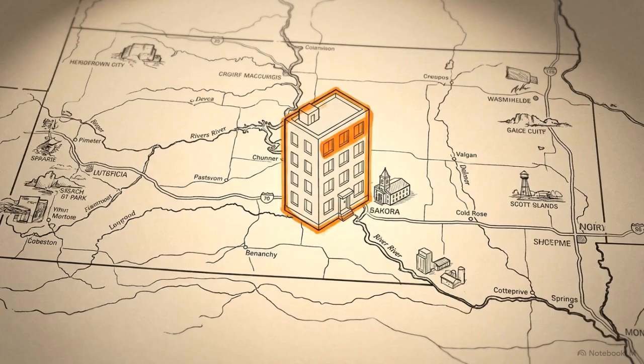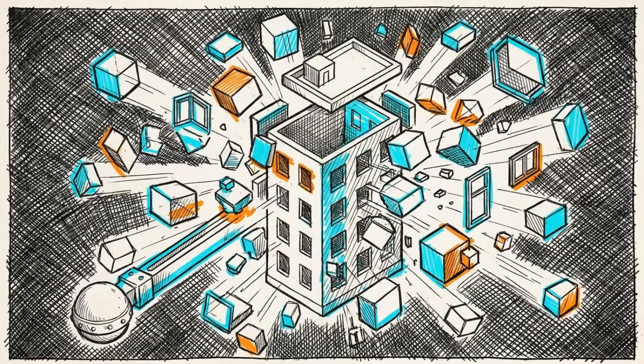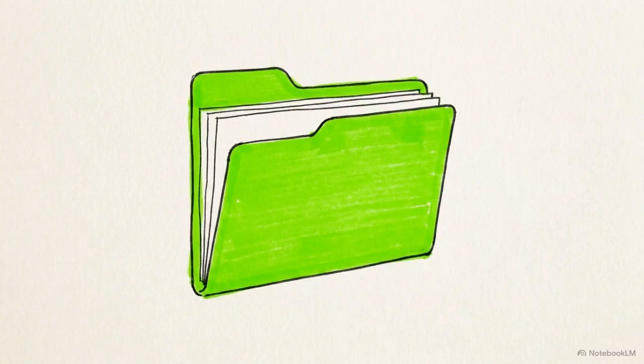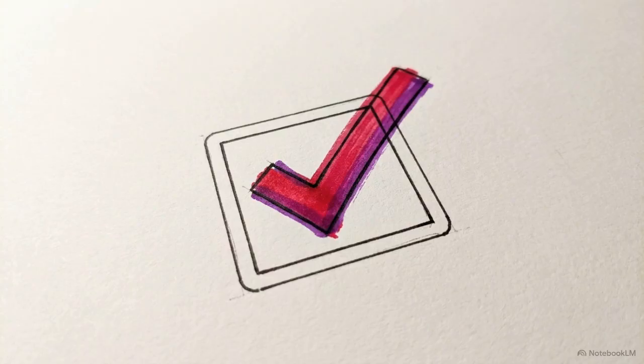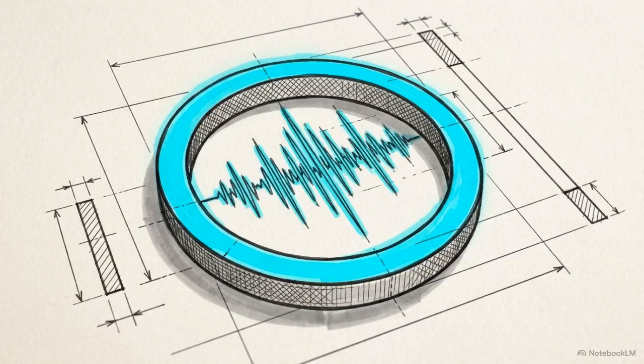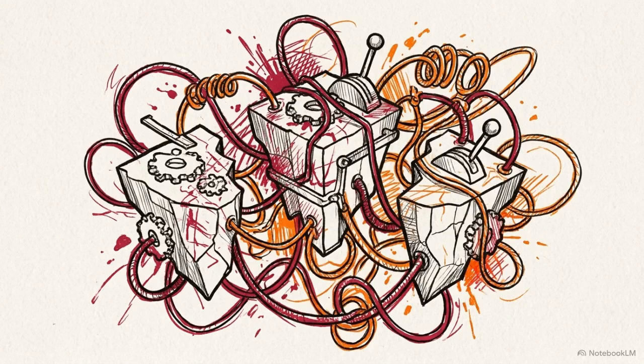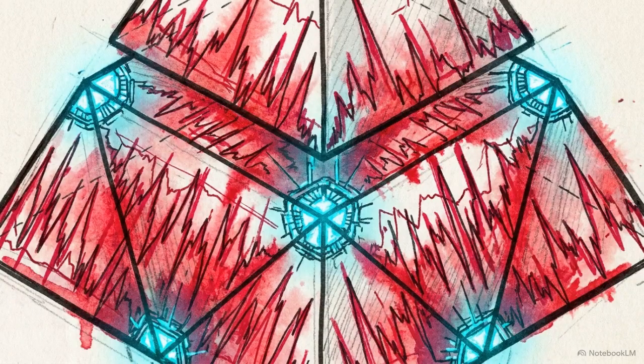Metastone Properties, a multifamily operator in South Dakota, faces a common hurdle. Their operational reality is fractured across AppFolio for management, ClickUp for tasks, and Retell for AI voice reception. Deploying an autonomous agent directly onto these siloed legacy APIs is a recipe for failure. Without a unified memory of what has happened across the portfolio, the agent lacks the necessary context to act.